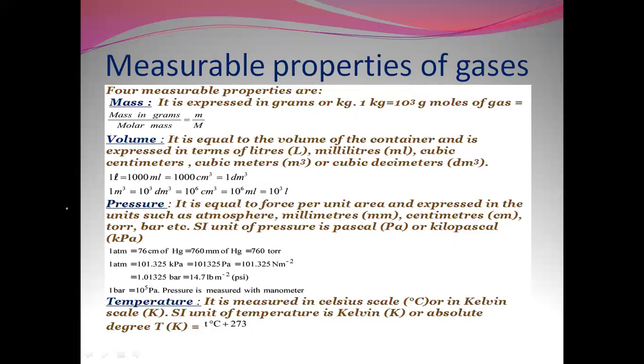Pressure is equal to force per unit area and is expressed in units such as atmosphere, millimeters, centimeters, torr, bar, etc. But the SI unit of pressure is Pascal.